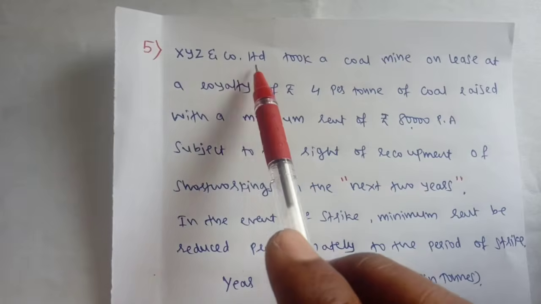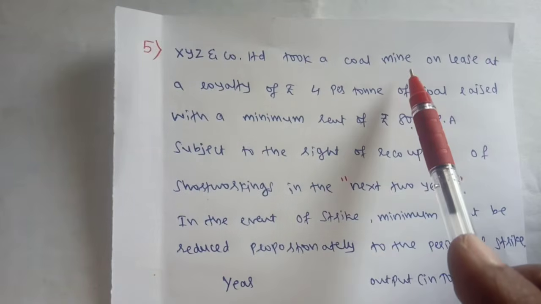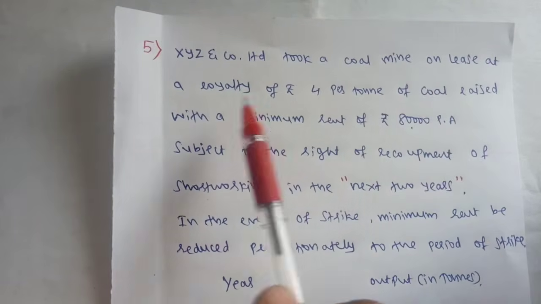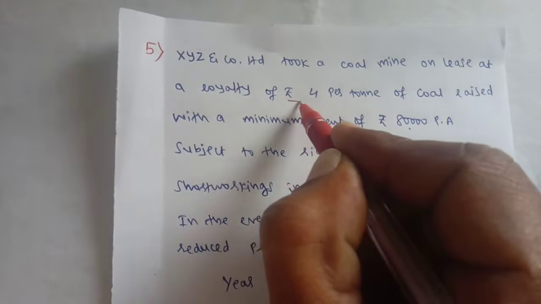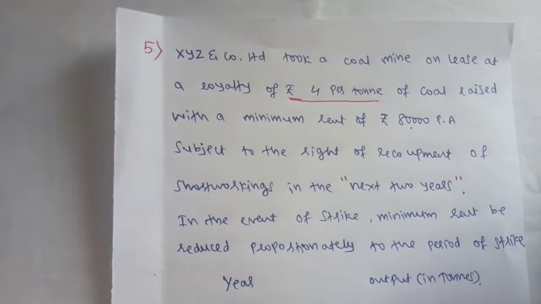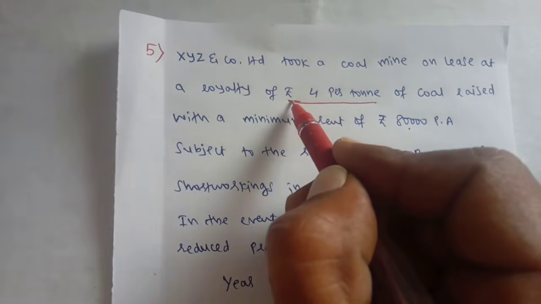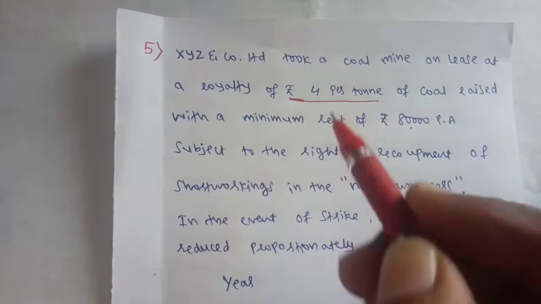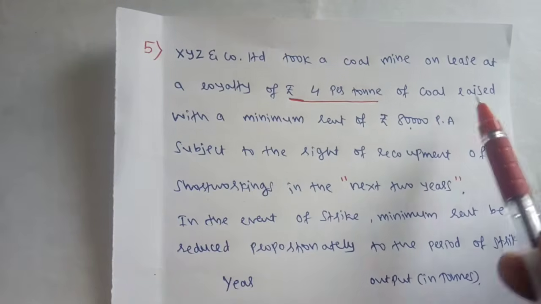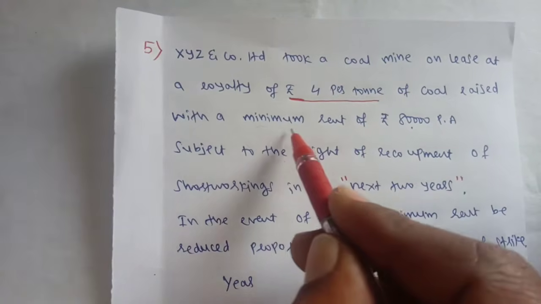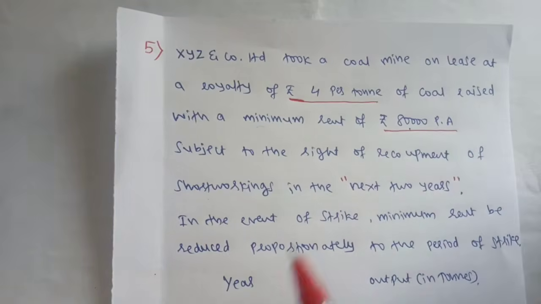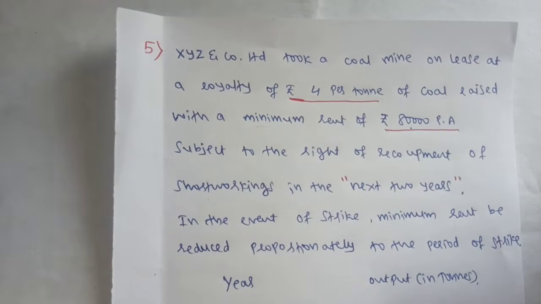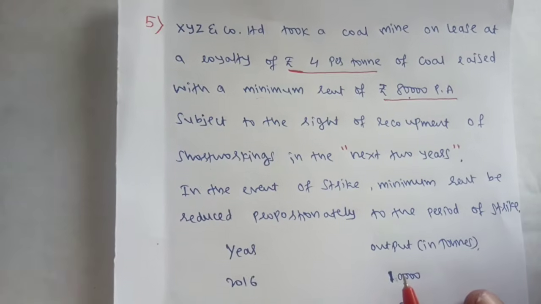X, Y, and Z Company Limited took a coal mine on lease at a royalty of rupees 4 per ton. Okay, the royalty is fixed rupees 4 per ton. So this is an important point here. Coal raised with a minimum rent of rupees 80,000 per annum. Okay, so the minimum rent is fixed, sorry, 80,000 per annum.